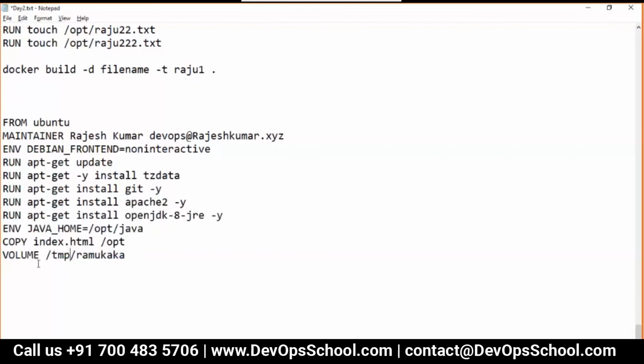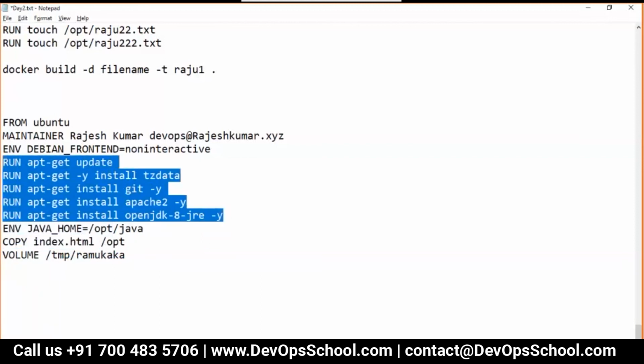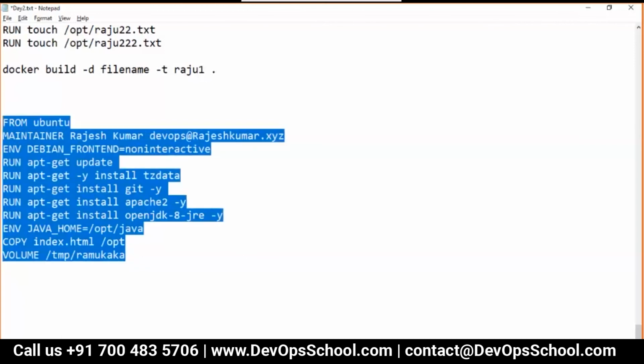Okay, so guys, you can set the volume, you can copy the files and directories also, you can set the environments, you can install, run any commands actually here, and you can also set many things. It's very simple though. Okay, now can I create this image?